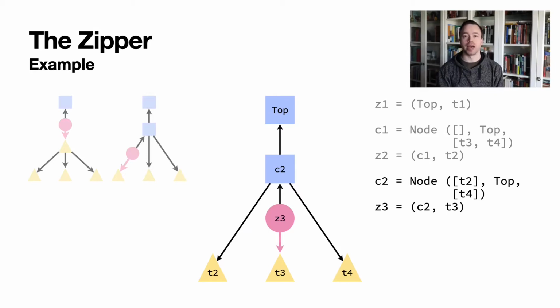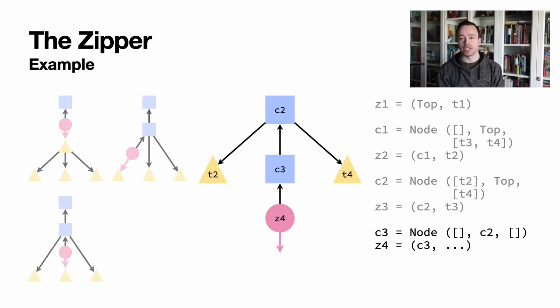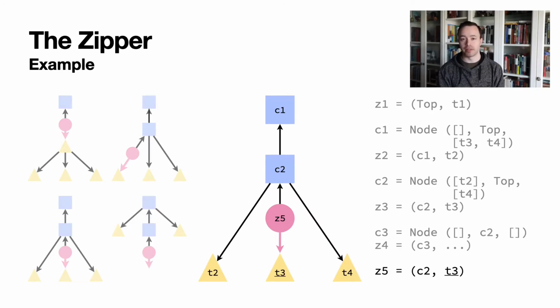Notice that a new node path is constructed, which has T2 as a left sibling of the focus and T4 as a right sibling. If we go down through T3, we will create a new node path, C3, which itself points up to C2. Because T3 had no siblings, the left and right sibling lists in C3 are left empty. Lastly, we can return back up through a path, in this case, C3. When we do this, we could create a new node to replace T3, which is why I've underlined T3 in the diagram at this point.